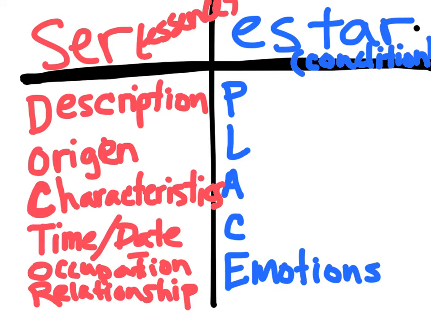Okay, so that's when we use ser in these situations that are more permanent. Not completely permanent, but more permanent, okay? Estar is when things are a little bit more temporary. So our emotions change throughout the day, which is why we use estar, okay? And then like I alluded to up here, we also use estar for condition.